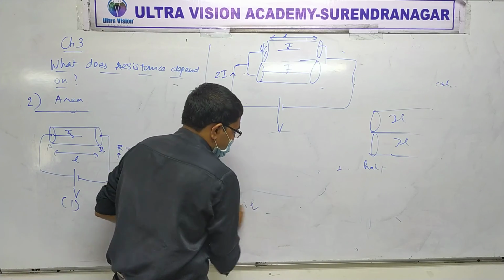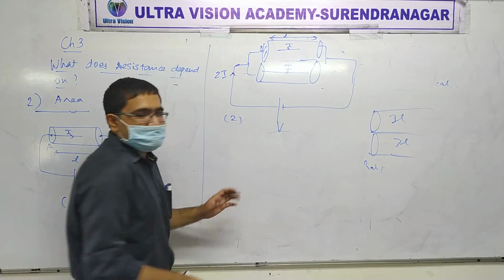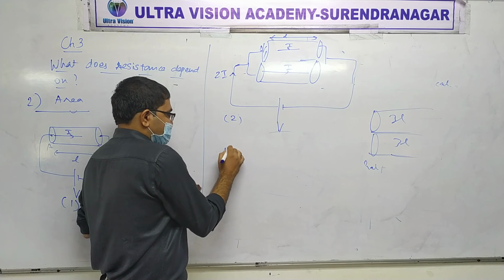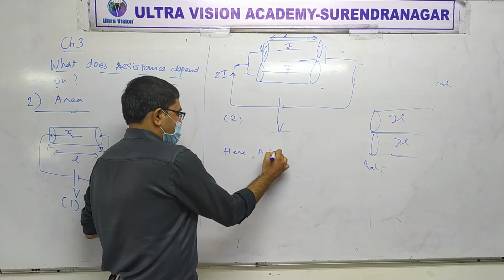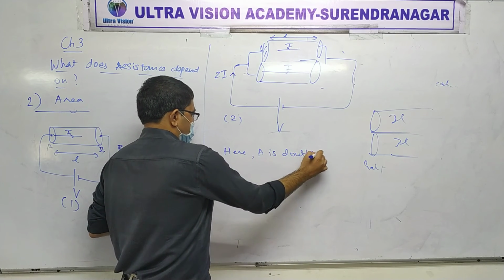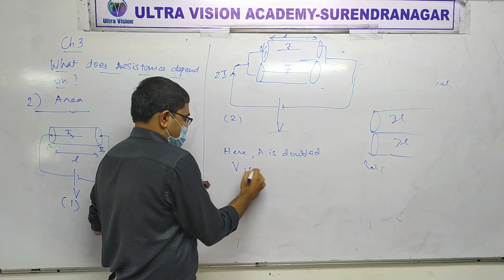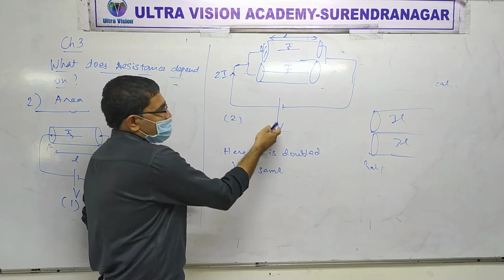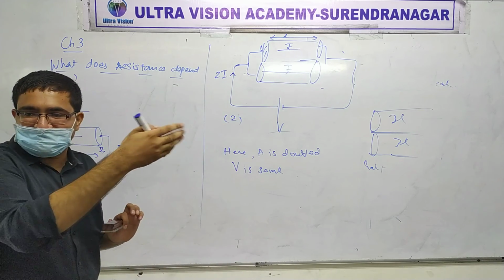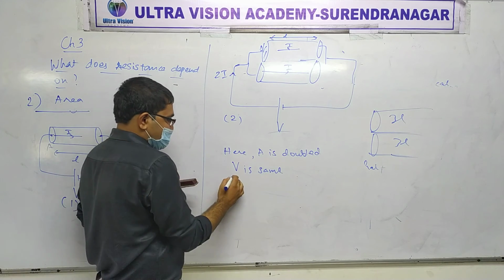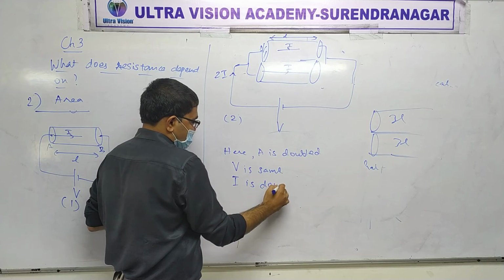Yes or no? Everybody? Right? Let's put it up. Here A is doubled, V is the same, but current is doubled.